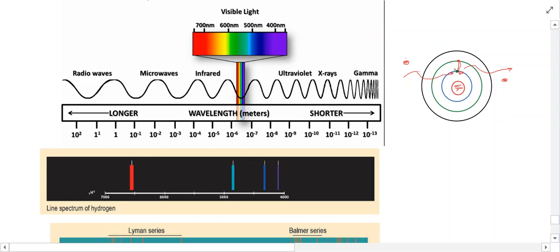So for an electron to move up to this energy level and then come back down again, there's an exact amount of energy that will make it do that. And also, if the electron moves up to this second energy level and falls back down, again, it's a different amount of energy that is needed to get the electron up to this higher energy level.